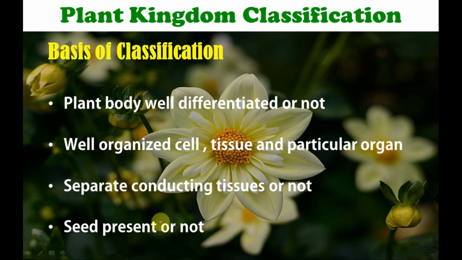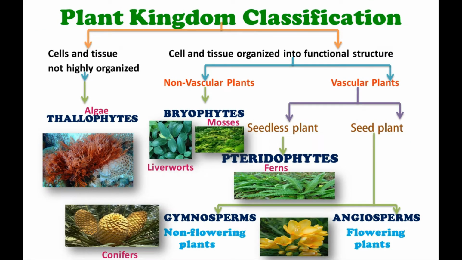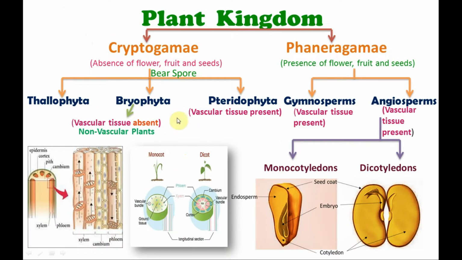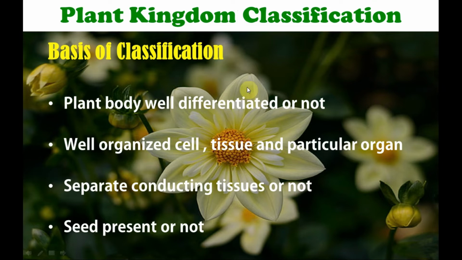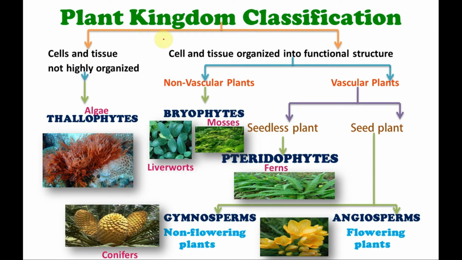Now let's talk about some brief classification. First we will talk about the general classification, and the next will be the more technical one. Taking all these points into consideration, plants are classified on the basis of the organization of cell and tissue. The plants in which the cell and tissue are not highly organized come under the group Thallophyta, which includes the algae, and another one in which the cell and tissue are well organized.